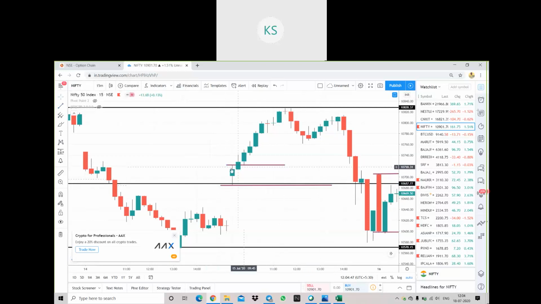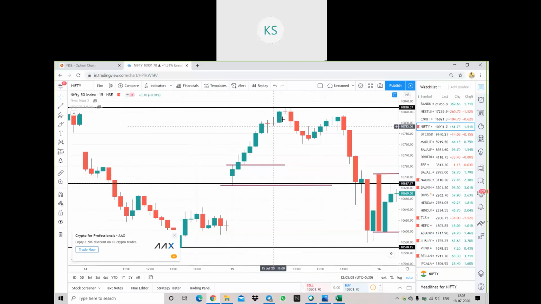I got a closing above it. The opening was at 10,700. So if the price is giving me a closing above it, I will sell a put option, and the strike price which I will select is 10,550. So I will be selecting the 10,550 strike price, and if you see, the price has gone really well.